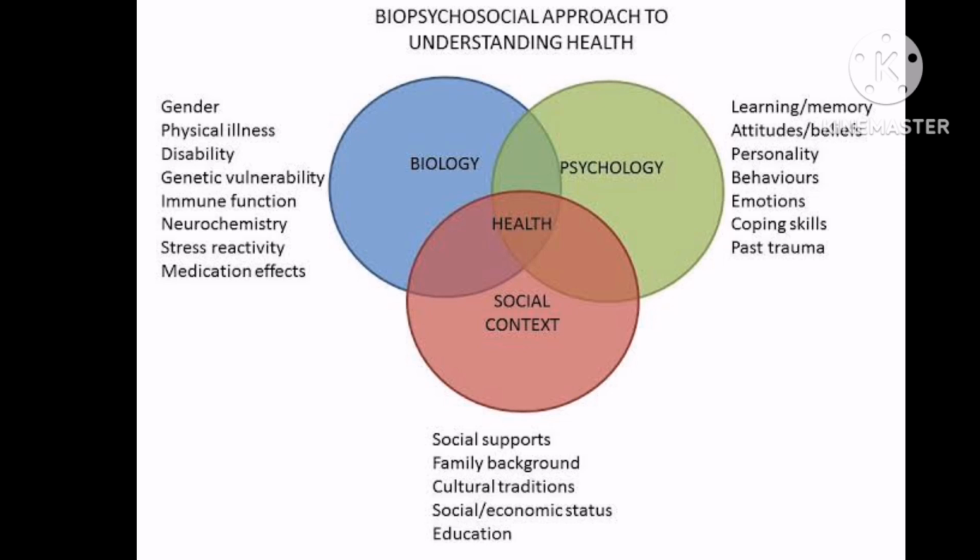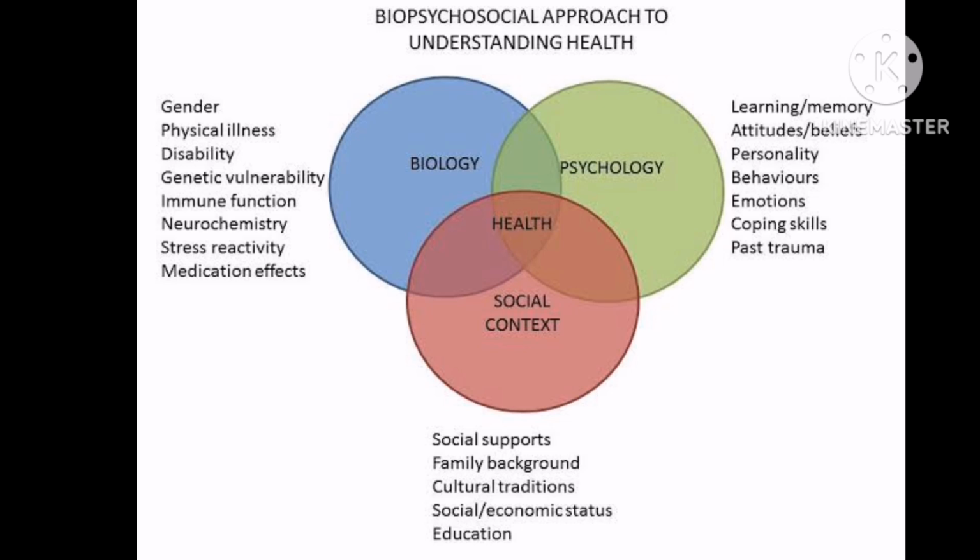The BBS model can be used clinically by considering the biological, psychological, and sociological factors that contribute to some disease. For example, in the case of dengue fever, at the biological level, there is the breakdown of the body's reticuloendothelial system. At the psychological level, the person may have risk-taking behavior or inappropriate dressing in high-risk settings. And the social factors that may be involved include, for example, the poor drainage of water or poor disposal of waste.